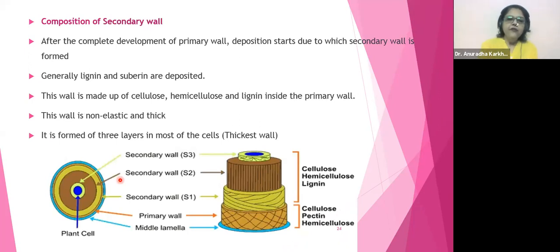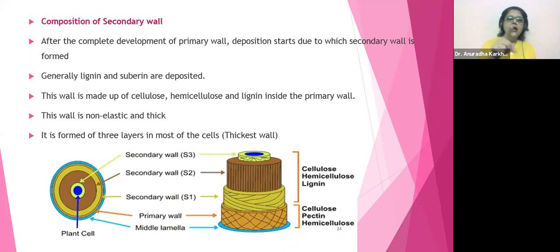After the complete development of the primary wall, deposition starts, due to which the secondary wall is formed. Generally, lignin and suberin are deposited. As I said, lignin is one of the complex chemicals produced by plants, which is going to give mechanical support, and it is also going to give rigidity.